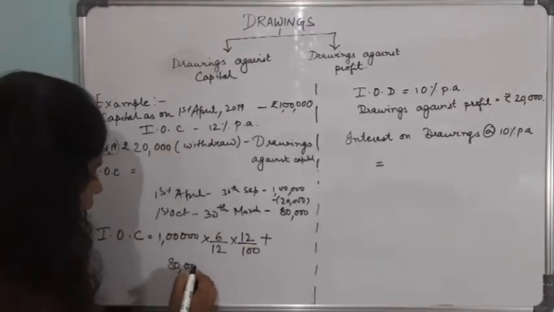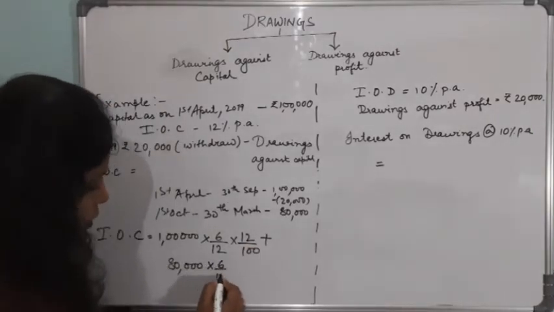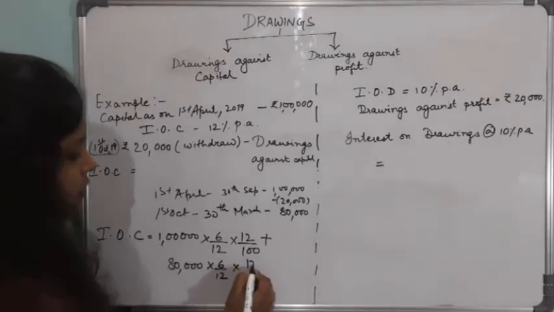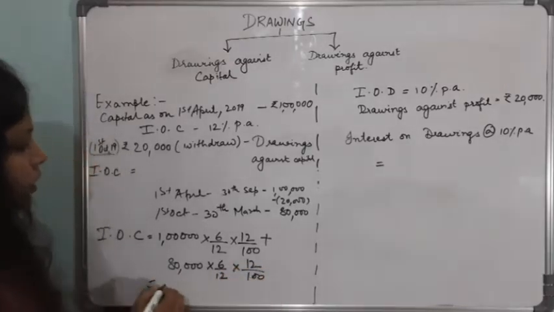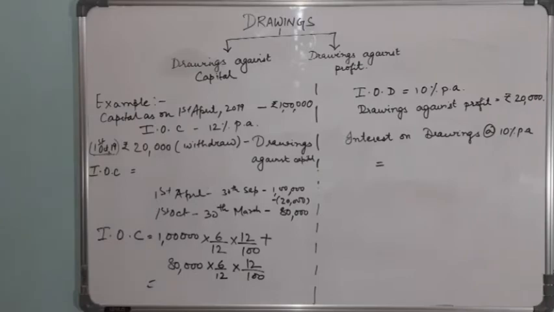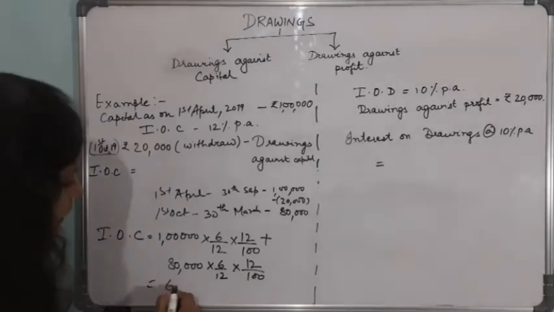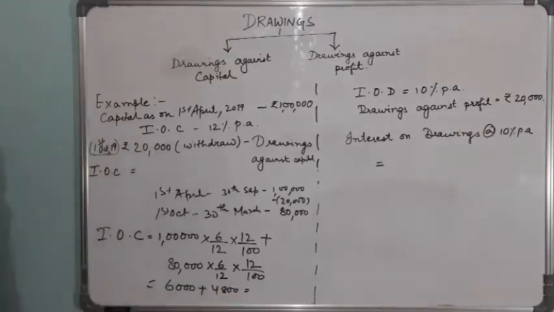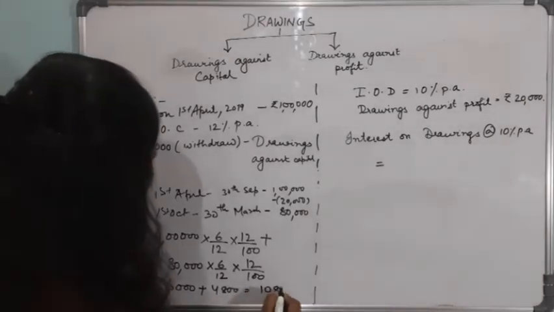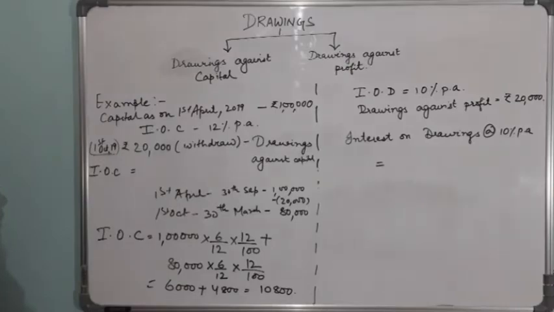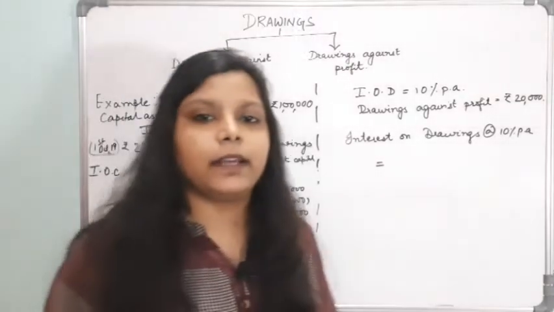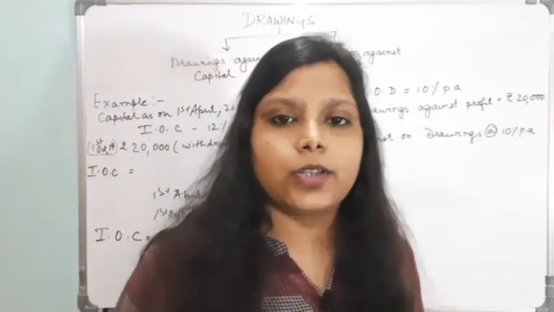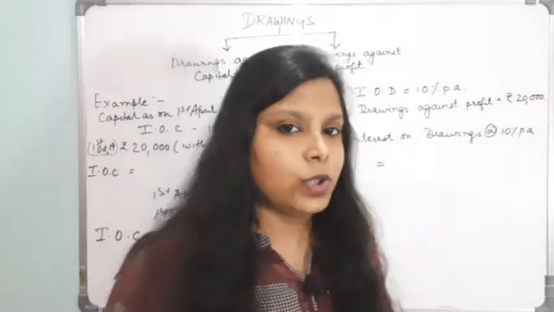My capital is only 80,000, for 6 months, and the rate is 12%. In this way, we will be calculating interest on capital. So the amount will be 6,048, and the total amount will be 10,800. When there is a drawings against capital, what you have to calculate is interest on capital, not interest on drawings.